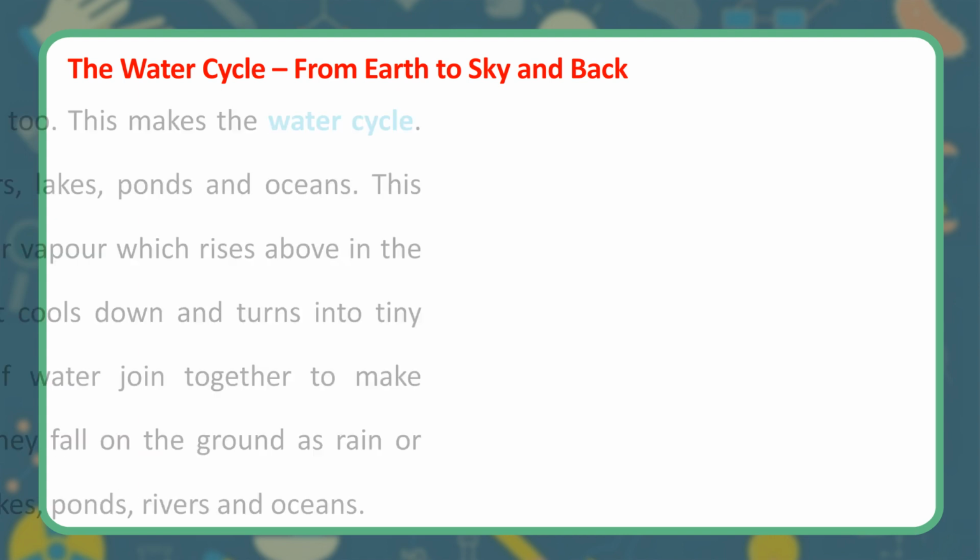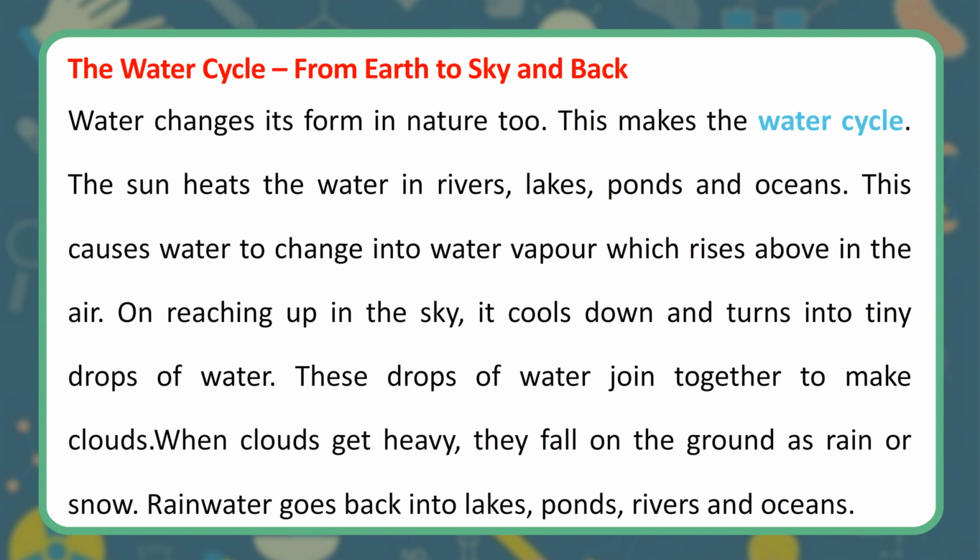The water cycle, from earth to sky and back. Water changes its form in nature too. This makes the water cycle. The sun heats the water in rivers, lakes, ponds and oceans. This causes water to change into water vapor which rises above in the air. On reaching up in the sky, it cools down and turns into tiny drops of water. These drops of water join together to make clouds.